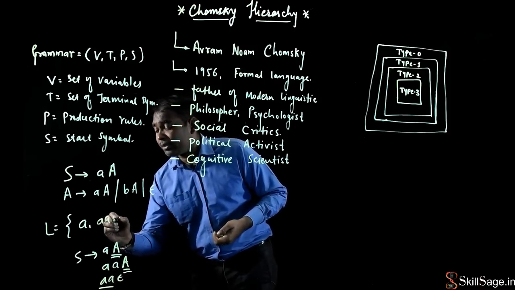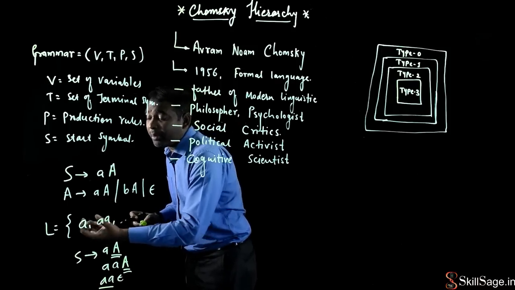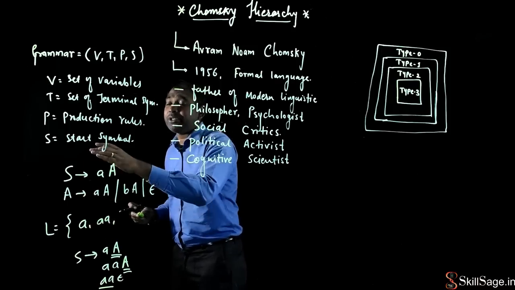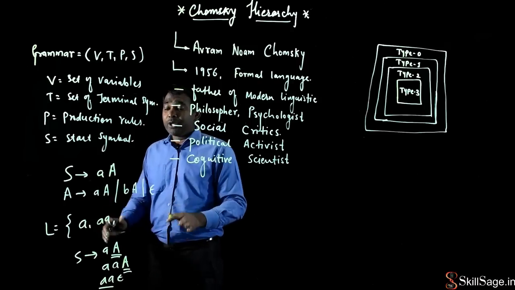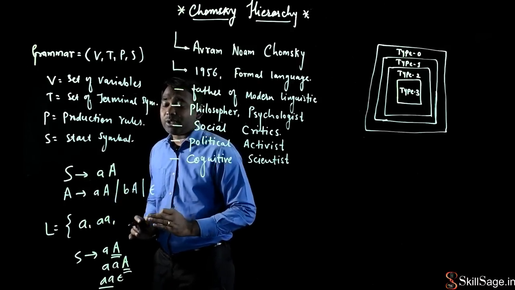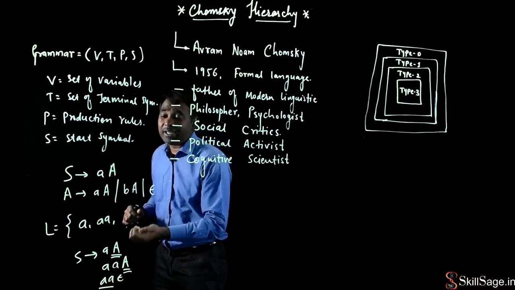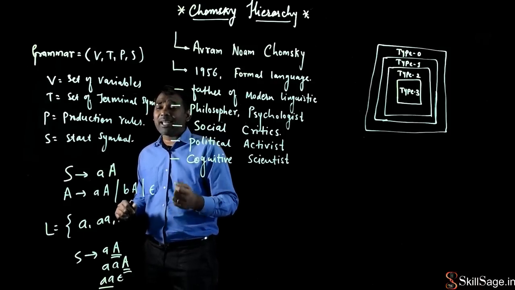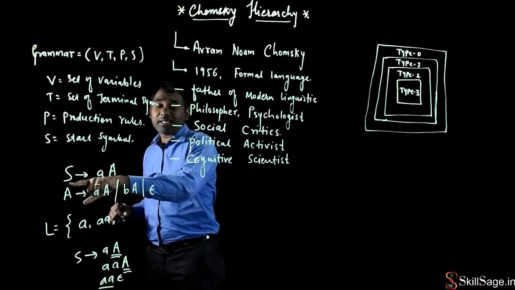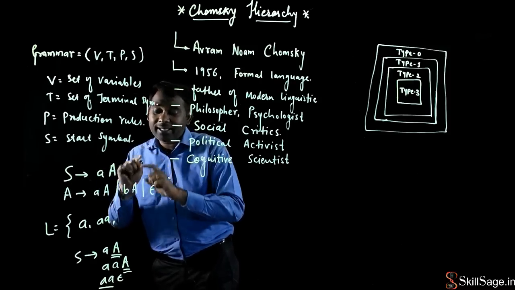Here, this is again a valid string, and this can be a member of this language. That language can be generated from this given grammar. So if I see this set of rules, what are the various languages or strings that can be generated from this given grammar? I can say that this is my start symbol, which says that the first letter is a, followed by this capital A.